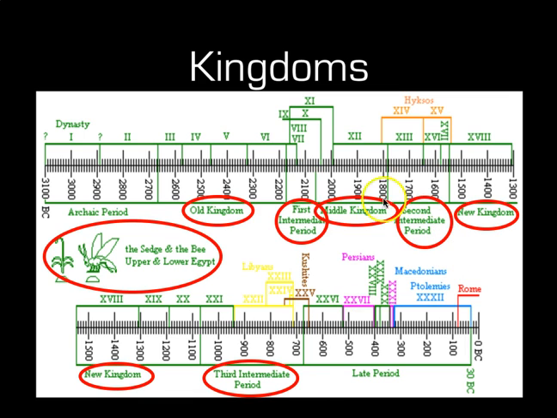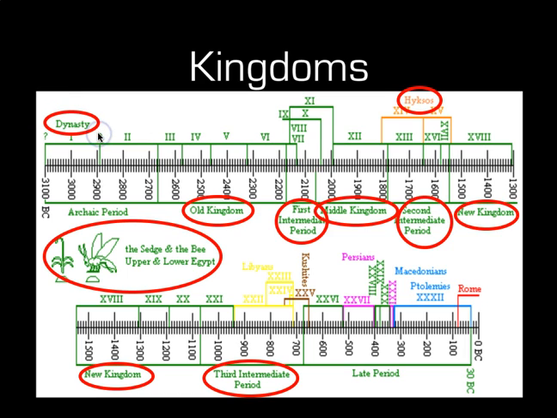So the period we're looking at is the end of the second intermediate period, where a group called the Hyksos have taken control of Egypt, and upon their expulsion in the 17th dynasty, we move into the New Kingdom period. So that brings us to the term dynasty.